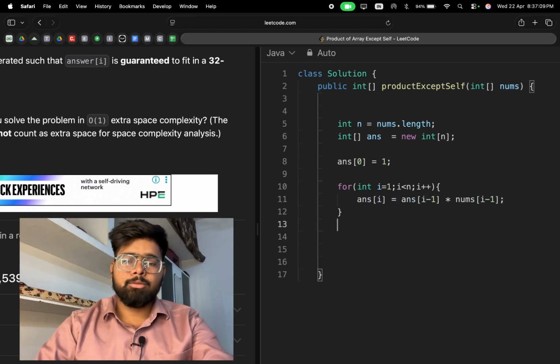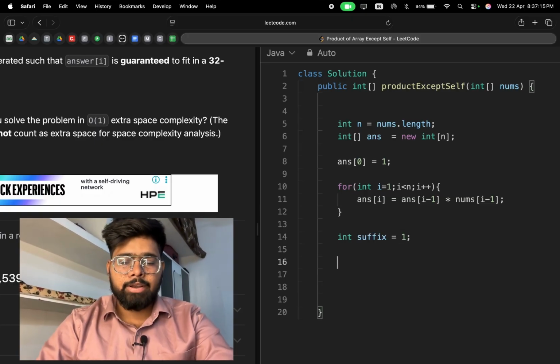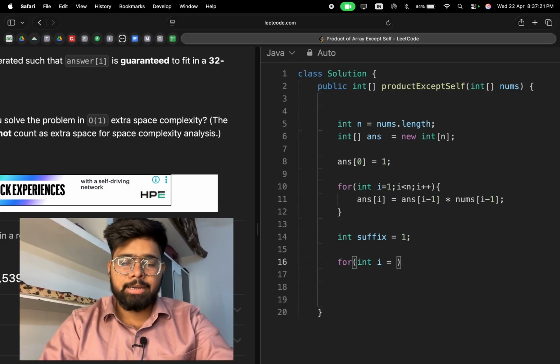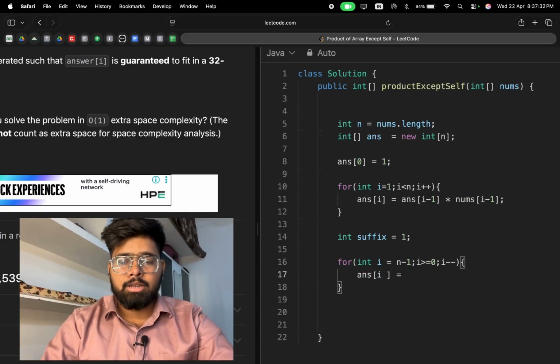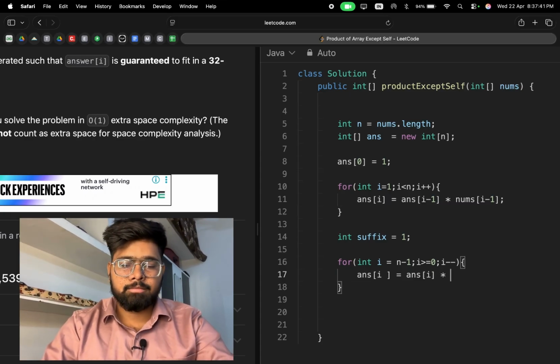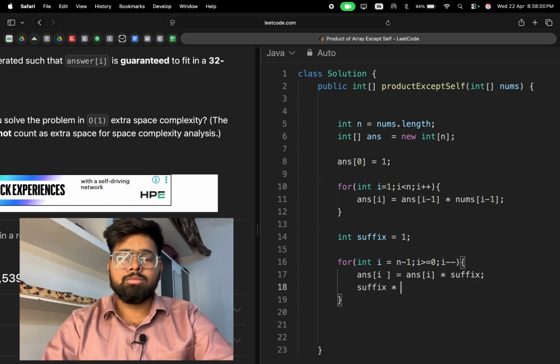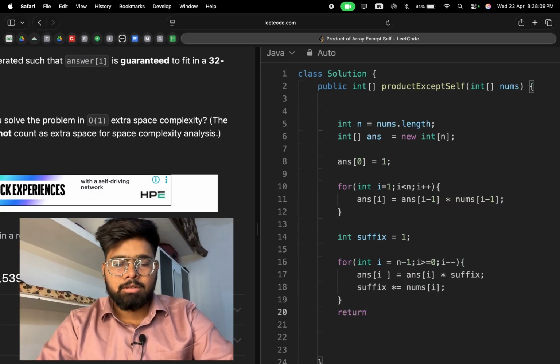Then we have to assign a variable, int suffix, to 1. Then we iterate another loop from the back side, int i is equal to n minus 1, i is greater than or equal to 0, i minus minus. Then we have to assign answer of i is equal to answer of i into suffix. Then we have to assign suffix into nums of i. Then at last we have to return the answer array.